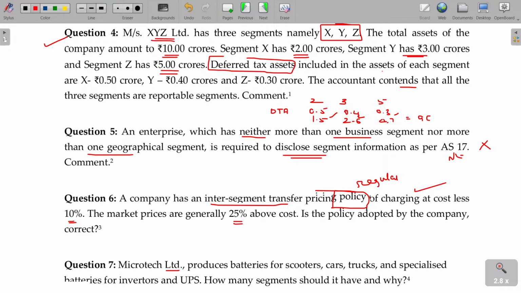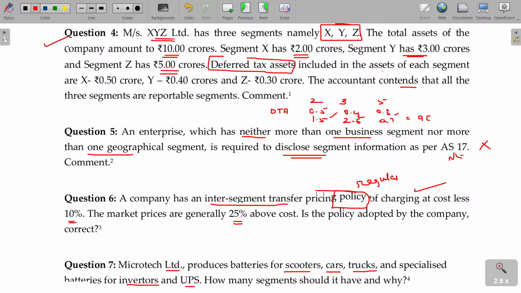Microtech Limited produces batteries for scooters, cars, trucks, and specialized batteries for inverters and UPS. How many segments should it have and why? So here, how many segments do we have?